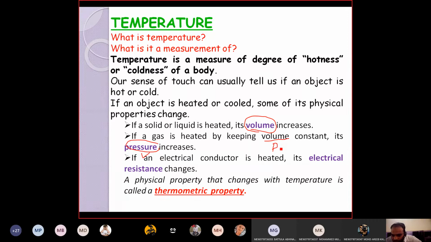If you keep pressure constant, volume is the thermometric property, which is varying with respect to temperature. And if you take an electrical conductor, resistance is the thermometric property, right? Thermometric property is nothing but a physical property that varies according to the temperature. That is called thermometric property.